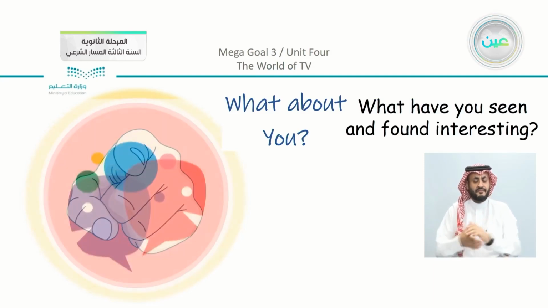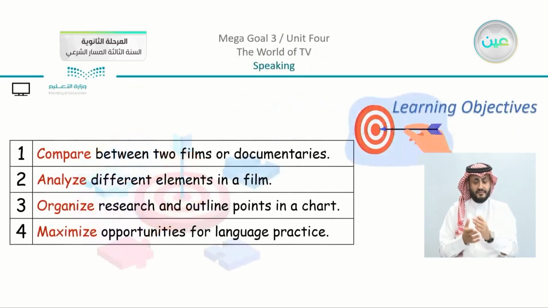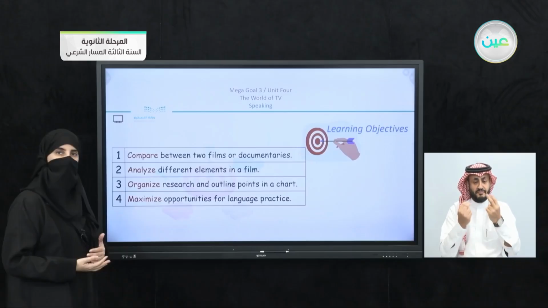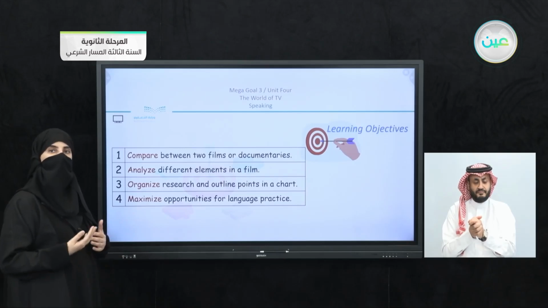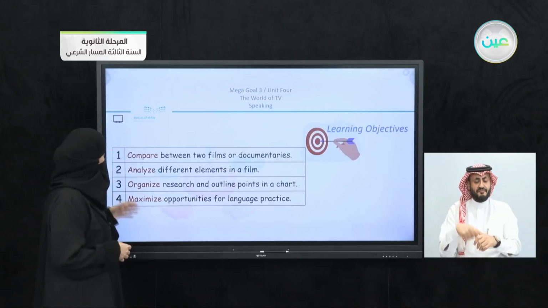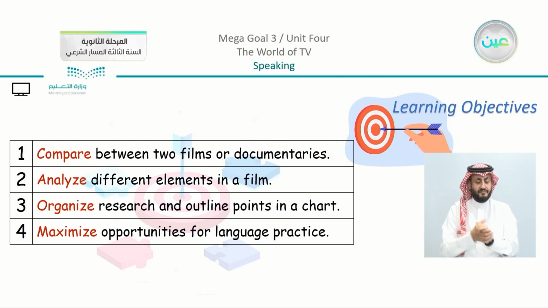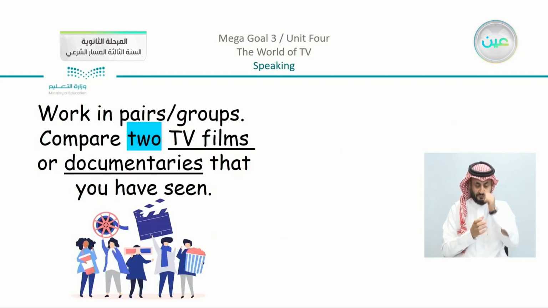Now we are going to move on to the second part, which is going to be the speaking on the same page that we have here in the reading. So before we start with the speaking, we have our objectives. Number one, to compare between two films or documentaries. Number two, to analyze different elements in a film. Number three, to organize research and outline points in a chart. And the last one, number four, to maximize opportunities for language practice. So we are going to move on and see what we have.